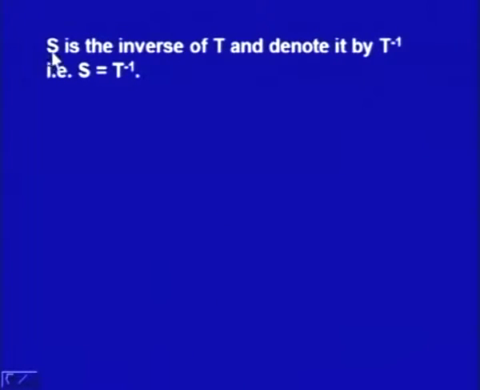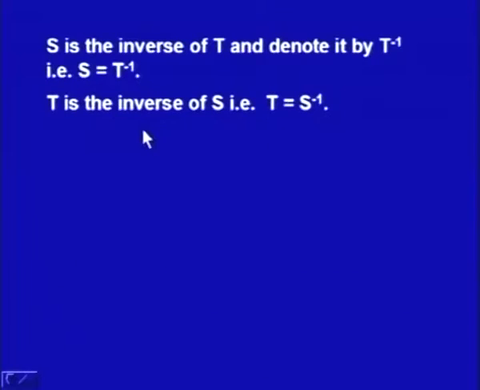Further, if S is the inverse of T, we denote it by T inverse and we say S is equal to T inverse. We say T is the inverse of S or we write T is equal to S inverse.